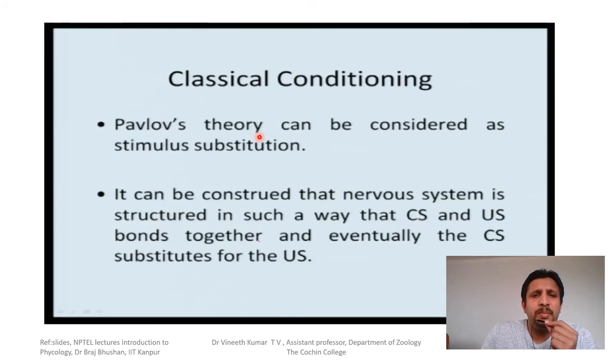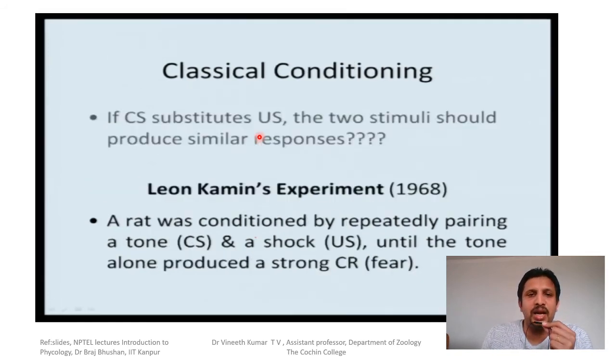So Pavlov's theory is also considered to be stimulus substitution. As I said, a meaningful stimulus is getting substituted with a neutral stimulus. So the nervous system is structured in such a way that the CS and US bond together, and eventually the CS substitutes for the US. Okay, so that's what is called classical conditioning.